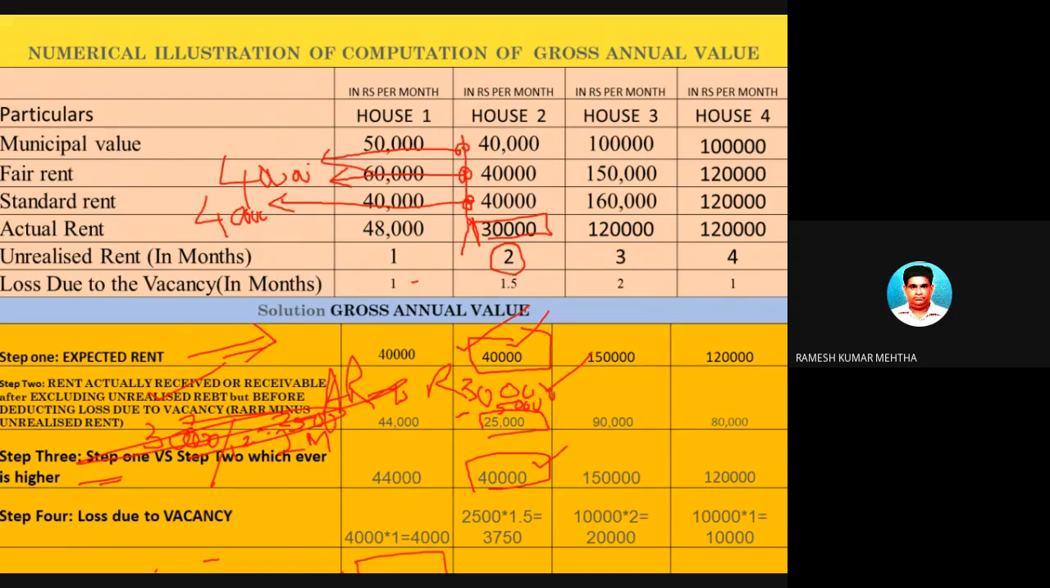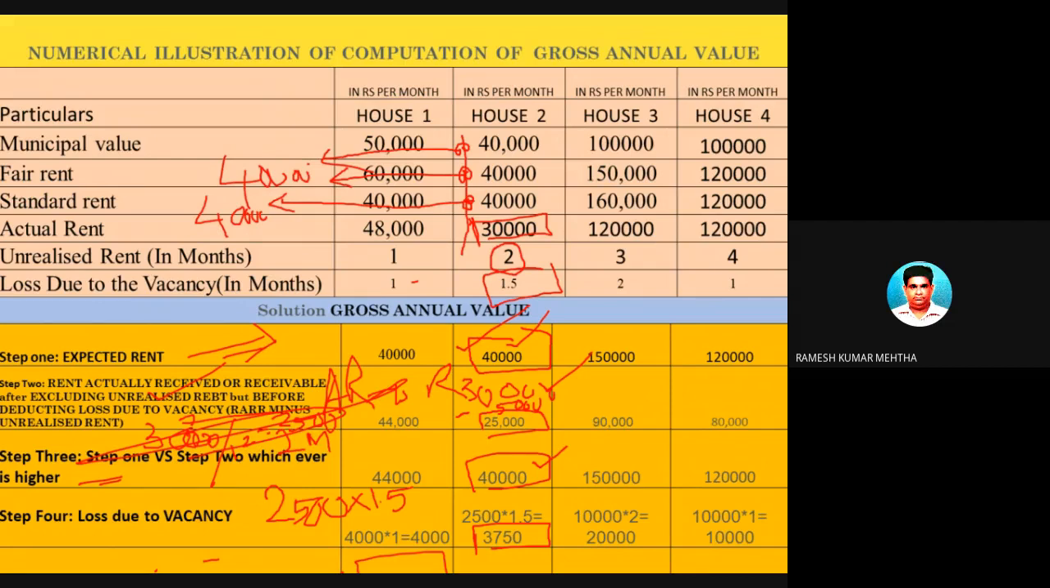Now fourth step. In this case also, the house has remained vacant for 1.5 months. So 1.5 months का rent नहीं मिलेगा. So that loss you have to find out. So please remember, it was let out at a house rent of 2,500, and the loss was 1.5 months because he did not get this rent because the house was not on rent, but it was vacant for 1.5 months. So 3,750 is the loss due to vacancy. So you have found out step number 4.